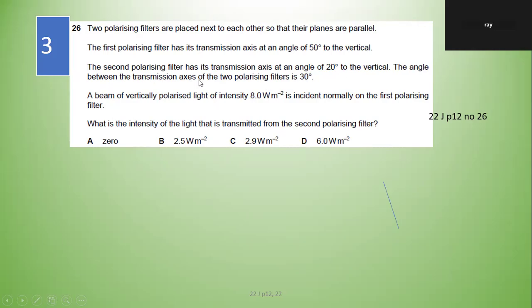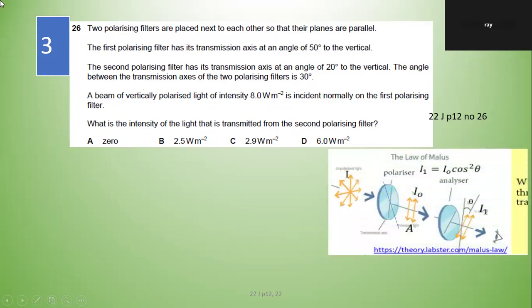The angle between the transmission axes of the two polarizing filters is 30. A beam of vertically polarized light of intensity 8 watt per meter square is incident normally on the first polarizing filter. And it's already polarized, so you don't have to worry. What is the intensity of the light that is transmitted from the second polarizing filter?